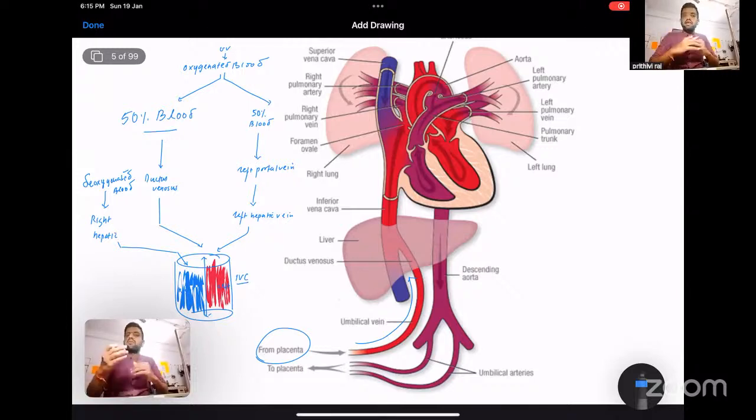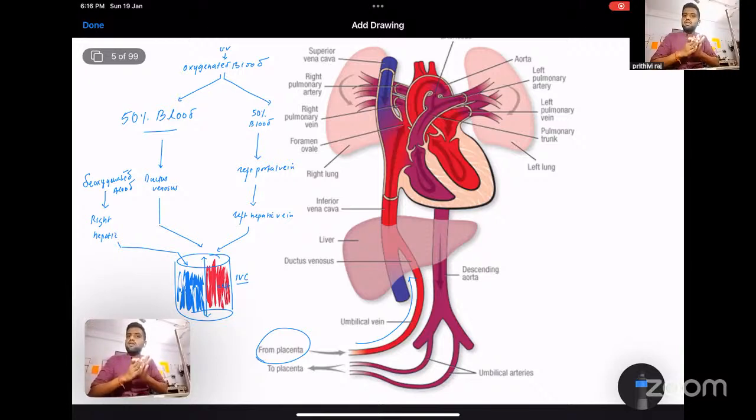So what happens at the right atrium? The right atrium not only receives the blood from the IVC, it also has to receive blood from other parts, like the upper part of the body, upper chest, upper arms, as well as the head and neck from the brain, via the superior vena cava. And also the coronary circulation, deoxygenated blood will also enter your right atrium via the coronary sinus. So you are going to have deoxygenated blood from three sides: the right side of the IVC, the superior vena cava, and the coronary sinus.